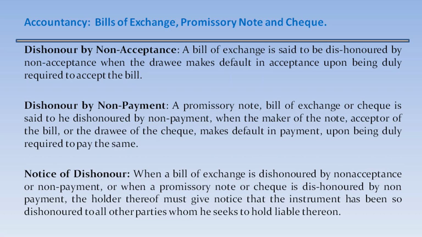Dishonor by non-acceptance. A bill of exchange is said to be dishonored by non-acceptance when the drawee makes default in acceptance upon being duly required to accept the bill. Dishonor by non-payment. A promissory note, bill of exchange, or cheque is said to be dishonored by non-payment when the maker of the note, acceptor of the bill, or the drawee of the cheque makes default in payment upon being duly required to pay the same.